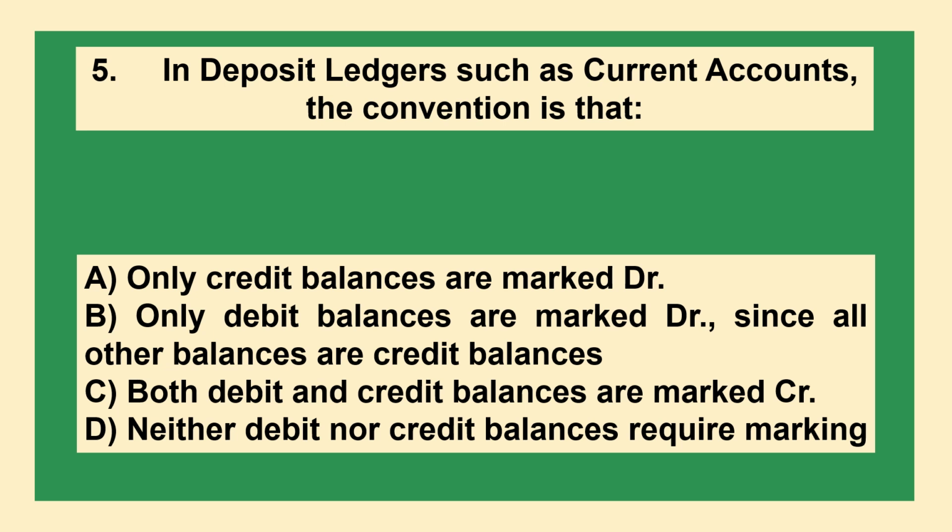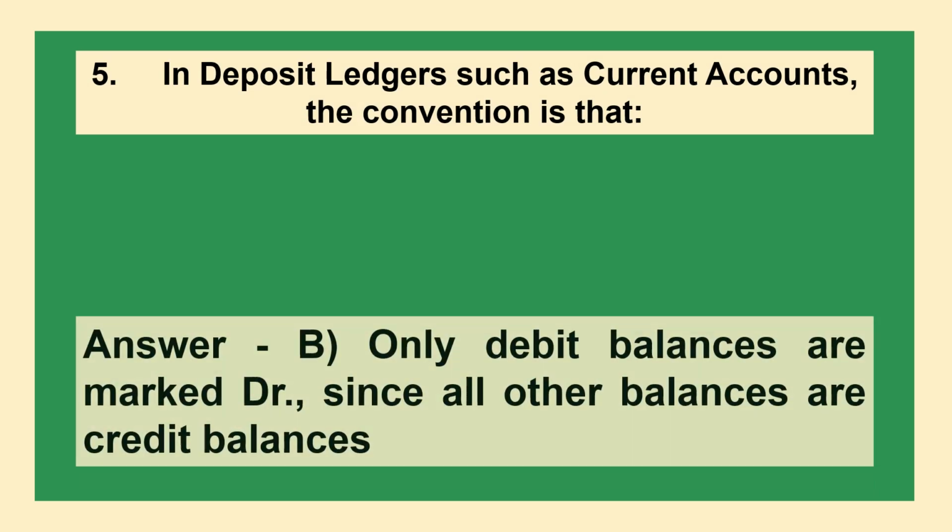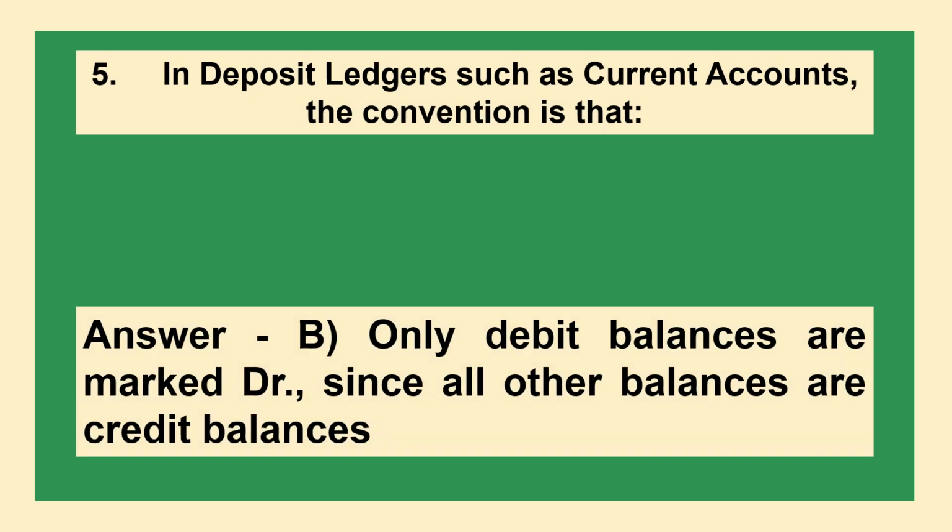In deposit ledgers such as current accounts, the convention is that option A: only credit balances are marked credit, option B: only debit balances are marked debit since all other balances are credit balances, option C: both debit and credit balances are marked credit, option D: neither debit nor credit balances require marking. The answer is option B: only debit balances are marked debit since all other balances are credit balances.